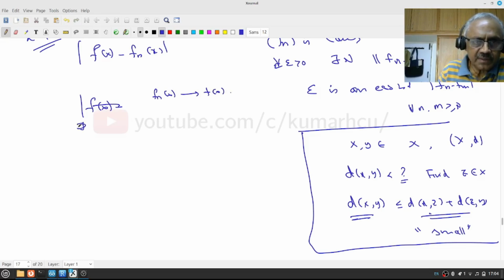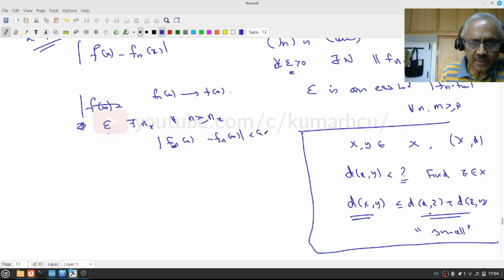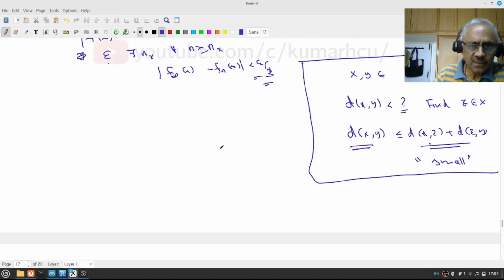Therefore, for this epsilon given here, there exists an N_x, which depends on x, such that for all n greater than or equal to N_x, mod of f(x) minus f_n(x) is less than epsilon, or epsilon by 2. Do you understand this? Make it epsilon by 3. I do not know which one I want. Okay, right? So now I'm going to use that.